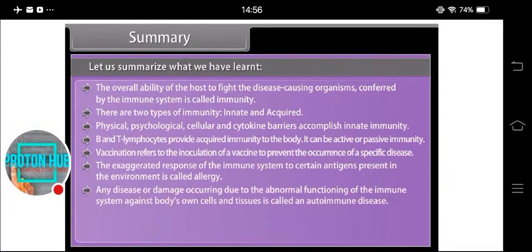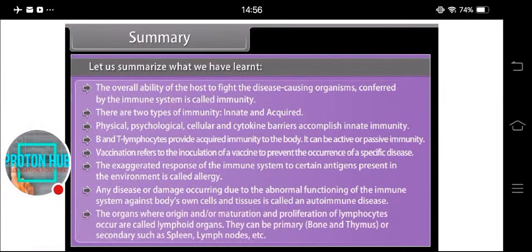Any disease or damage occurring due to the abnormal functioning of the immune system against the body's own cells and tissues is called an autoimmune disease. The organs where origin and/or maturation and proliferation of lymphocytes occur are called lymphoid organs. They can be primary, bone marrow and thymus, or secondary, such as spleen, lymph nodes, etc.